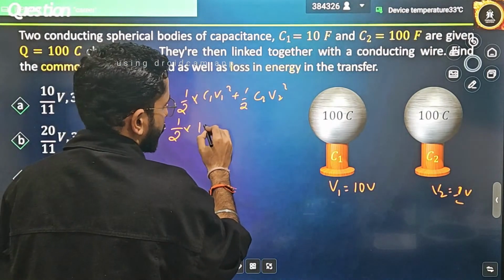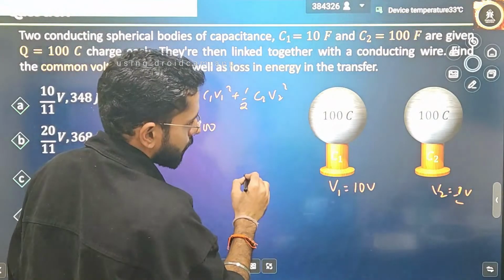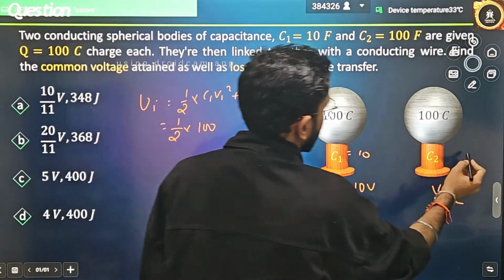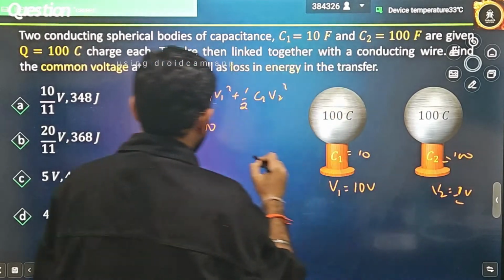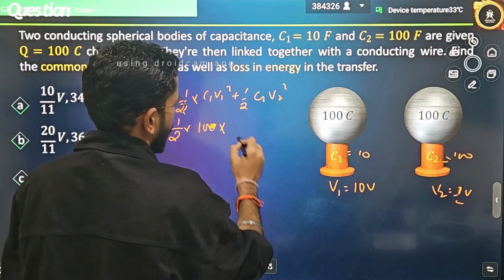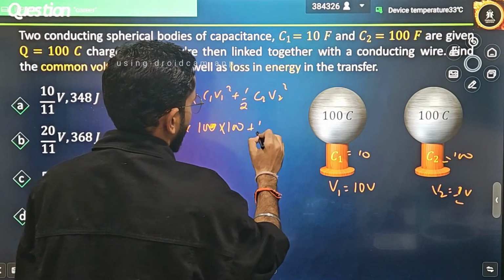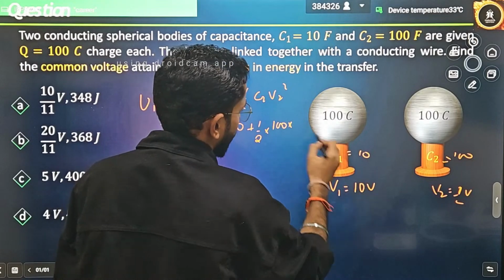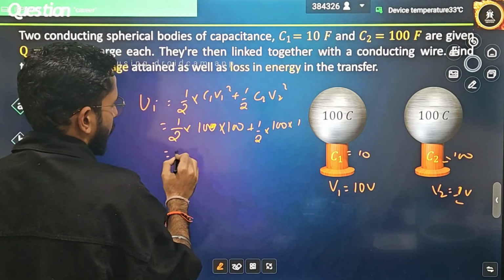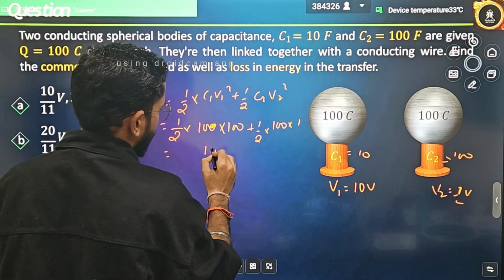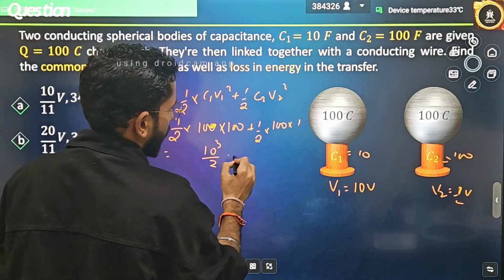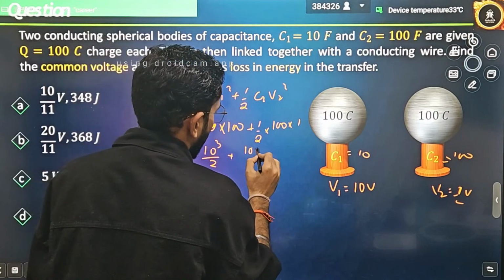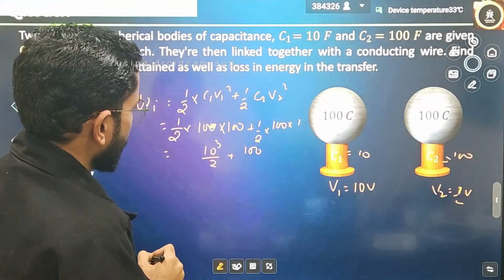C1 is how much? 100. Sorry, C1 is given as 10. So it is half into 10 into V1 square. V1 square is nothing but 100, plus half into C2. C2 is nothing but 100, into V2 square, that is 1. How much will it become? It is 10 to the power 3 by 2, and here also it is nothing but 100. Correct now? 10 power 2 only.